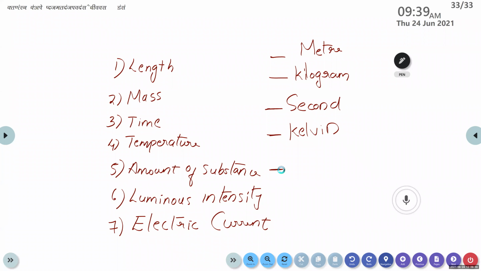Sometimes you may have heard about it in chemistry. Mole. Yes, very good. It is measured in terms of mole. What about luminous intensity? I know this is a new term. The luminous intensity is measured in terms of candela.